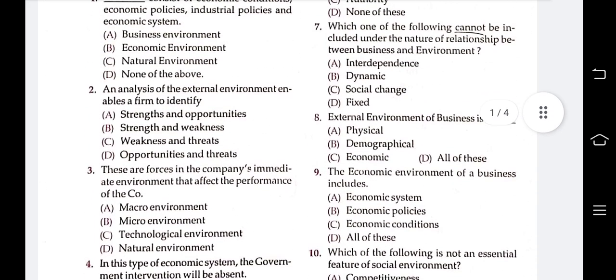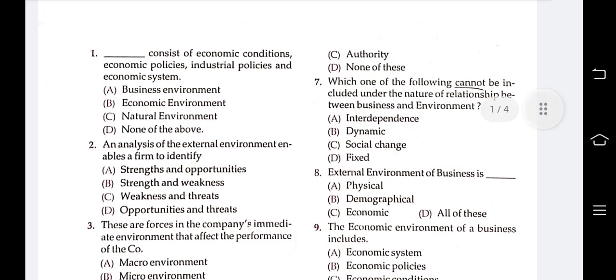Okay. Next question is: which one of the following cannot be included under the nature of a relationship between business and environment? Answers are interdependence, dynamic, social change, fixed. Business accepts all the things from the environment, and ultimately the environment accepts the products and services from the business.